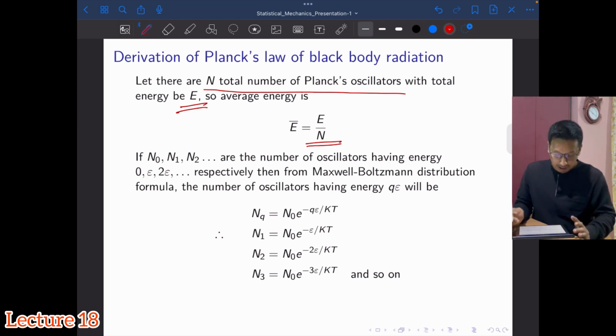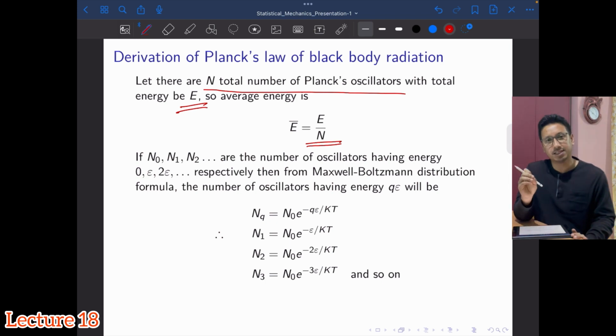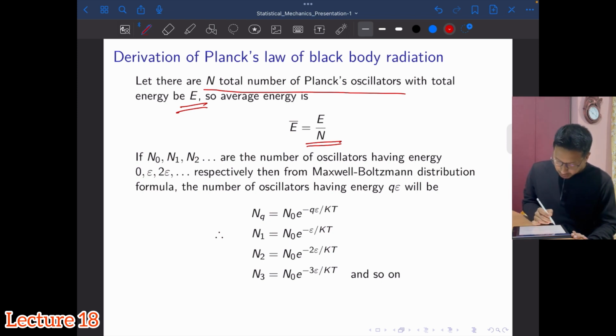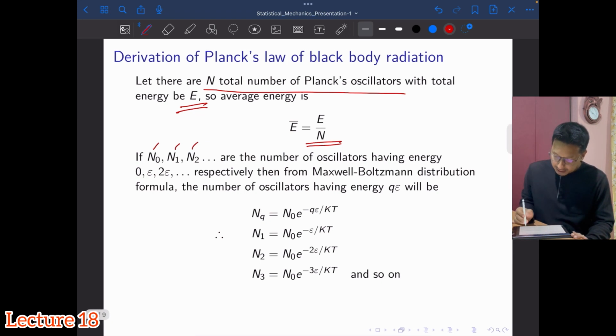Now, as you have seen, these oscillators can oscillate in all possible frequencies. So let's say there are n0, n1, n2, n3, n4 numbers of oscillators present within this enclosure, having energy, let's say, 0.